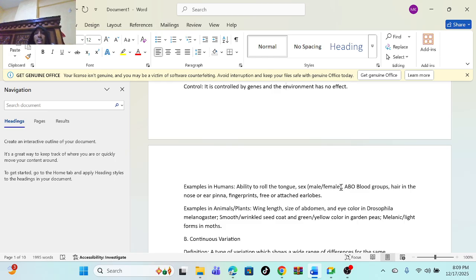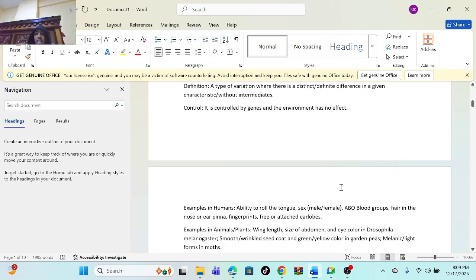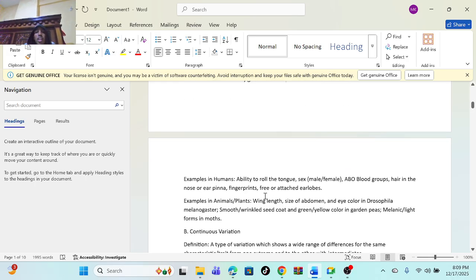So there are no intermediate characteristics. You are either male or female, or you are blood group A, B, AB or O. Other examples are hair on the nose or ear, or hair on the penile. Fingerprints too: when you lock your phone with a fingerprint, only you can unlock it. That's known as discontinuous variation. In plants, examples are wing length, size of abdomen, and eye color in Drosophila.